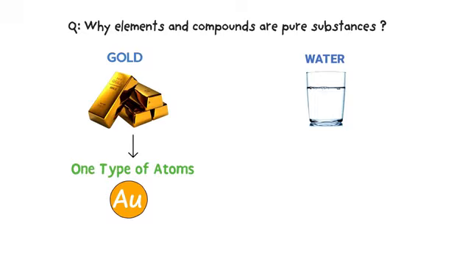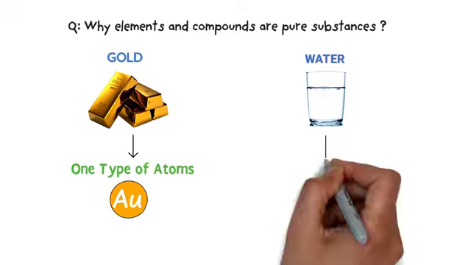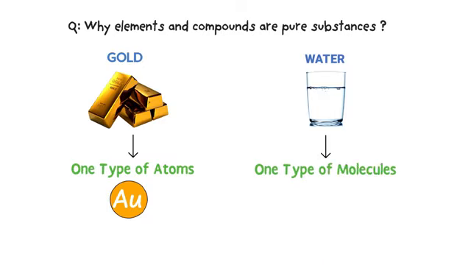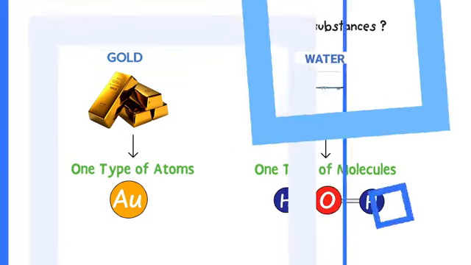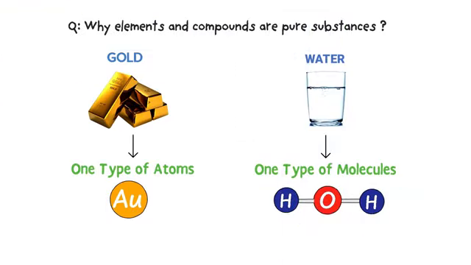Secondly, the microscopic description of water reveals that water in the glass is also made from one type of molecules, H2O, and there is no other molecule present in it. Water is a compound, so we therefore say that every compound is also a pure substance.